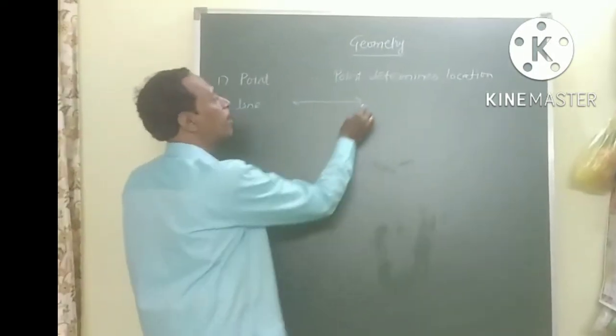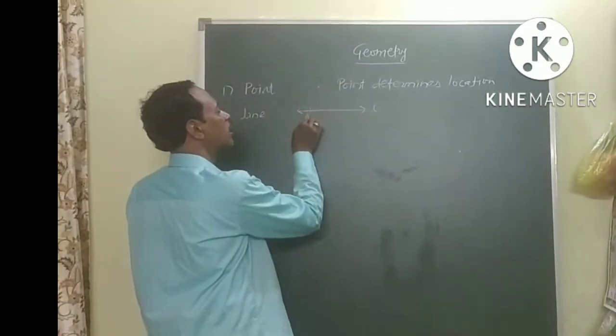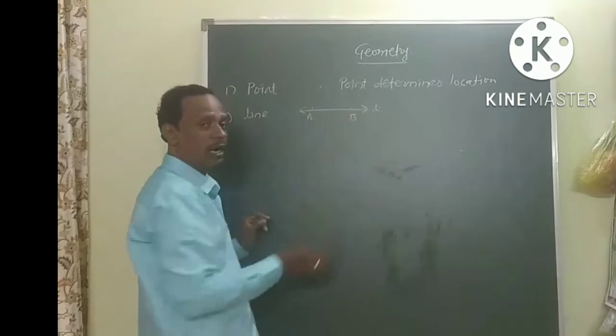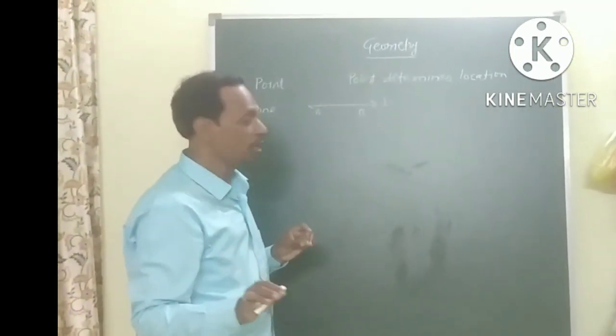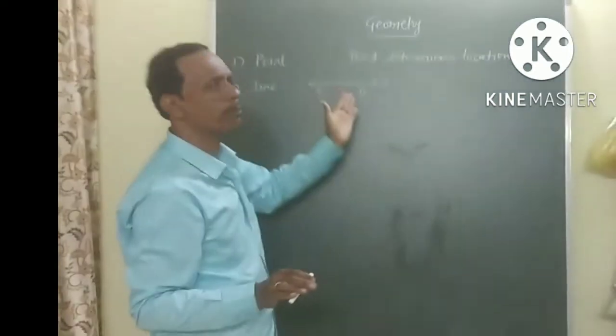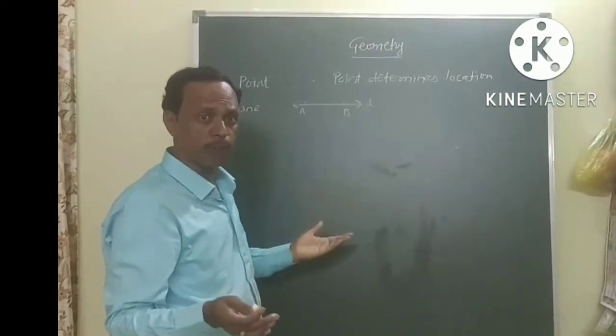A line can be labeled by a single letter, or suppose I have written it like this, AB. A and B are two points on the line. But there are infinite numbers of points on a line. A line has a lot of points.